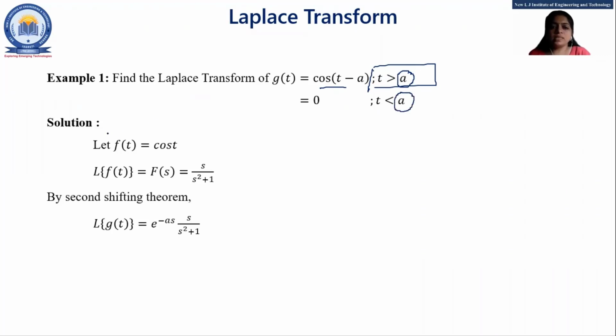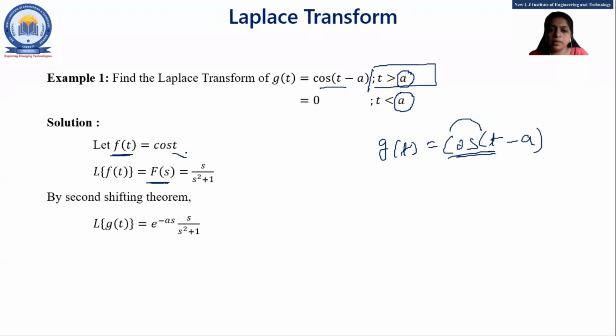So let's start the solution. Here our function, what is f of t? g of t is cos of t minus a, right? With the help of g of t we write our function f of t, and here our function of t is just cos t. What is the Laplace of f of t? Laplace of f of t is equal to f of s, and Laplace of cos t is s upon s square plus 1.